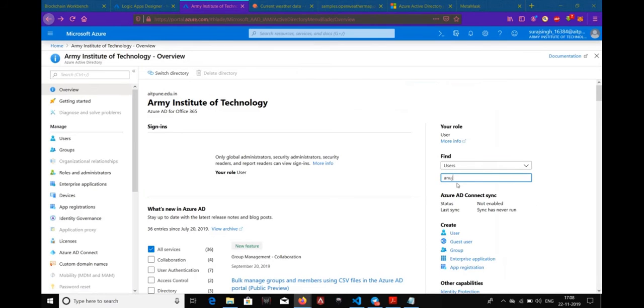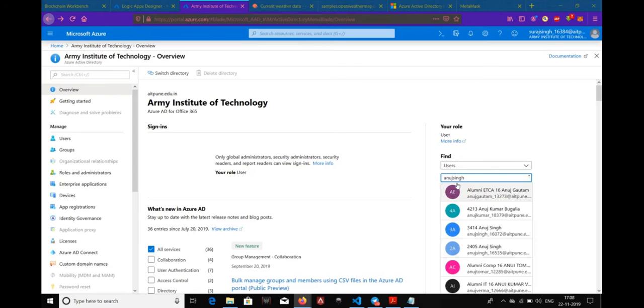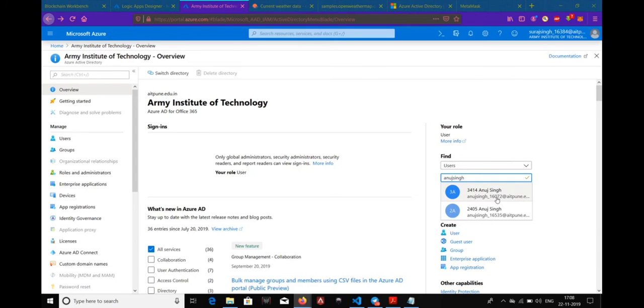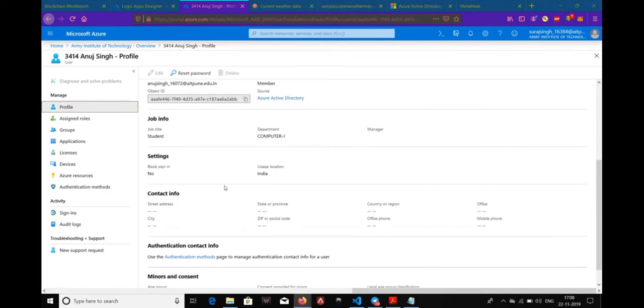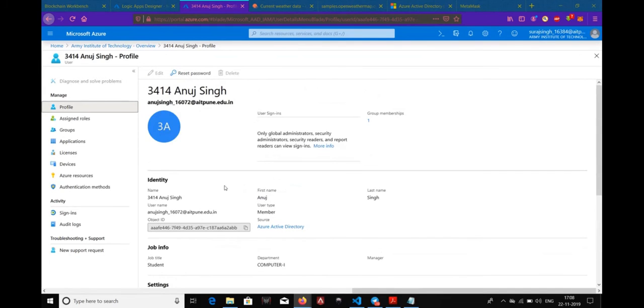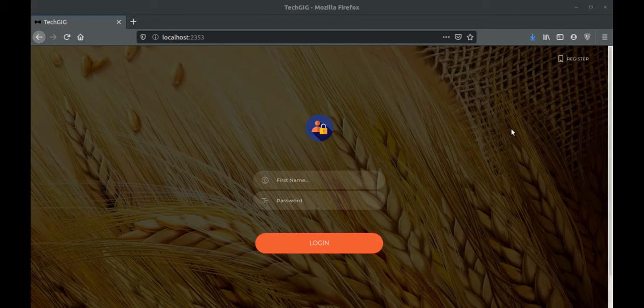So just now a request was submitted from Anuj Singh, and I can see that request, and this is that request. Now I've approved it and assigned a role farmer for this ID. Now that I've received my login credentials within my email, and the admins have approved me and added me to the Azure Active Directory, I'll be able to log in with my corresponding username, which is unique, and my password.